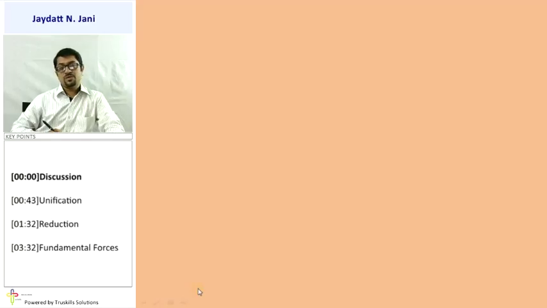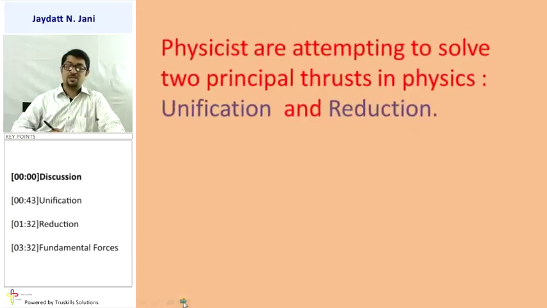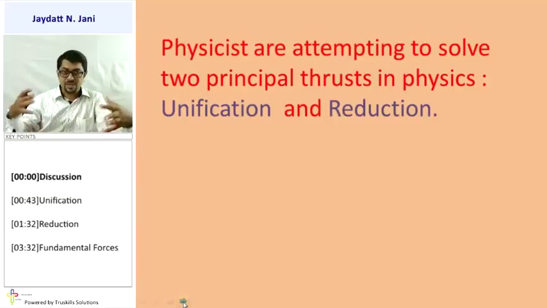So now, friends, we are going to discuss two main points, unification and reduction. Physicists are still attempting to solve two principal thrusts in physics, that is unification and reduction. If you understand the simple meaning of unification, to unify means what? To combine something. And reduction means what? As we combine something, that actual thing, if it is a very big thing or any complex matter, will dissolve or be solved in a very small form. That is called reduction.